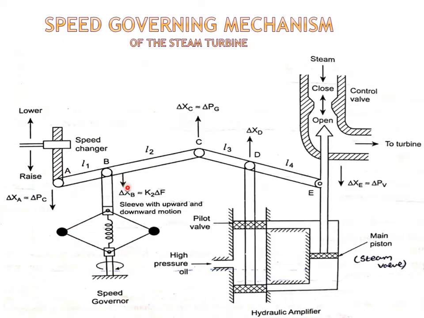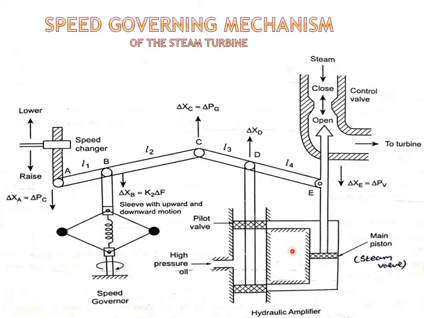We always have to maintain our frequency as constant. Here, when the load increases, speed decreases, so frequency will decrease. In order to maintain this, the speed changer will be useful to restore the frequency. By varying the position of the speed changer, we will be able to restore the frequency.